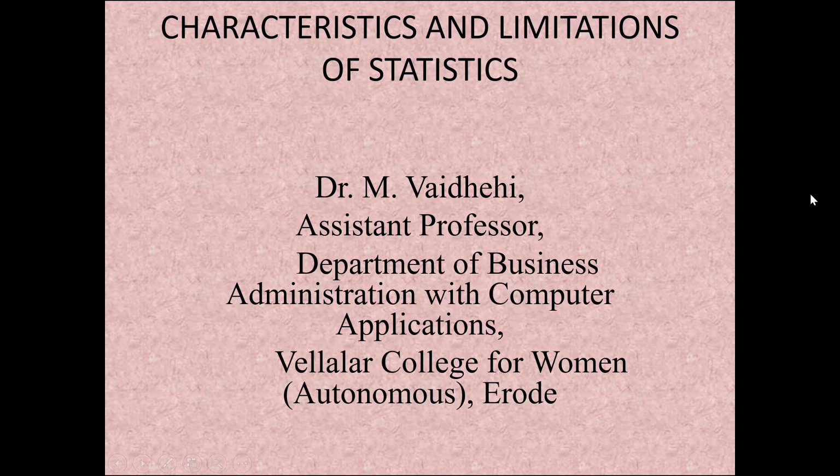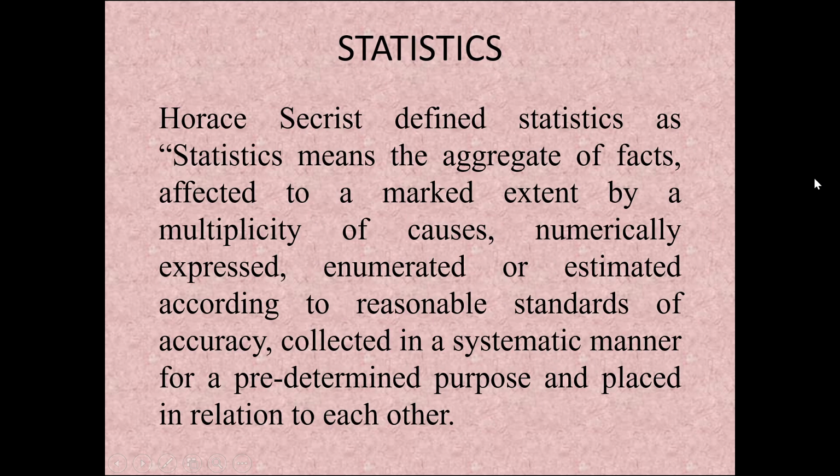Hi all. Today we are going to see about characteristics and limitation of statistics. So before that we can see what is meant by statistics. The definition is given by Horace Secrist. Horace Secrist defines statistics as: statistics means the aggregate of facts affected to a marked extent by a multiplicity of causes, numerically expressed, enumerated or estimated according to reasonable standards of accuracy, collected in a systematic manner for a predetermined purpose and placed in relation to each other.